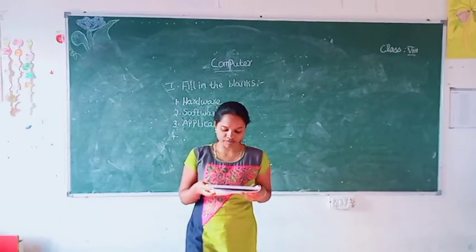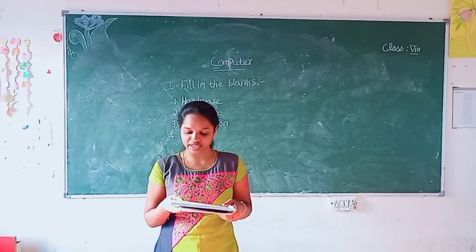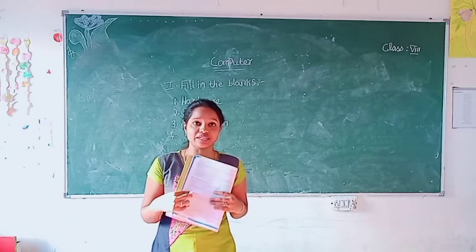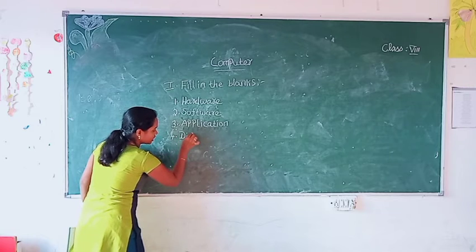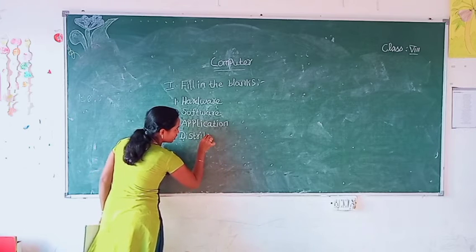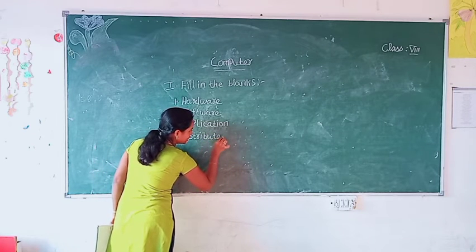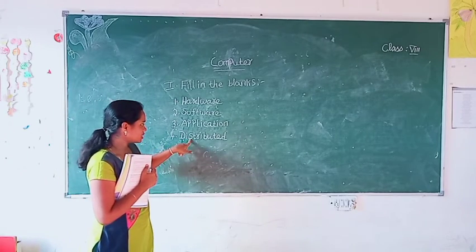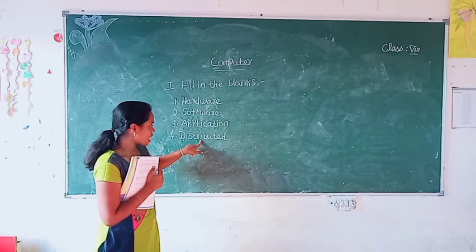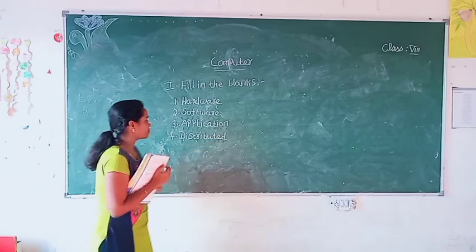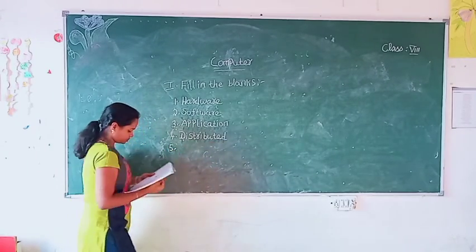Dash operating system runs on computers which are located in different geographical areas interconnected through a network. What is the answer? Distributed. Write the spelling. D-I-S-T-R-I-B-U-T-E-D. Distributed. Next, fifth question.